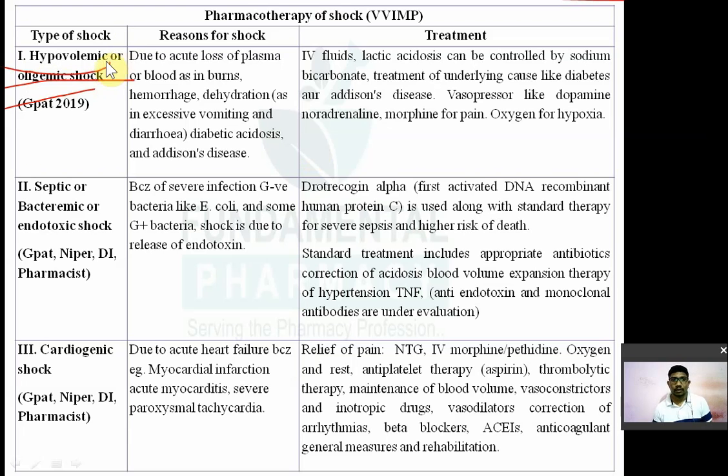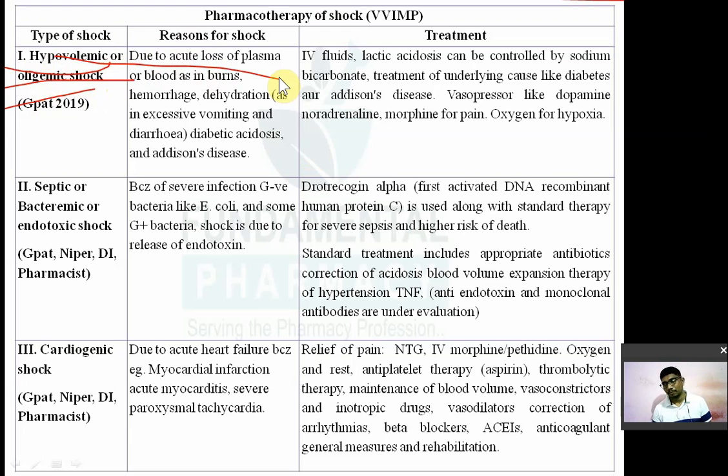किसका अमाउंट कम हो रहा है? आपके ब्लड का अमाउंट कम हो रहा है. Hypovolemic shock means there is a decrease in the amount of blood due to various reasons. So what are the reasons? Reasons are nothing but due to acute loss of plasma. जैसे आपका ब्लड वेसल कट हो गया तो आपका ब्लड लॉस होगा.